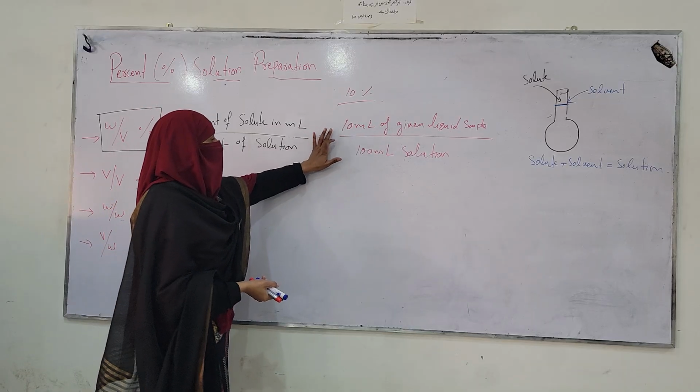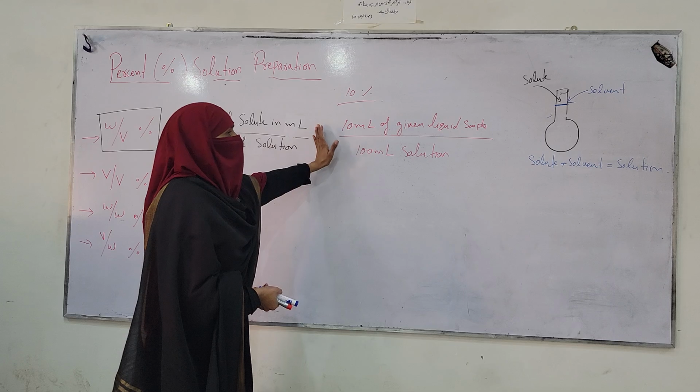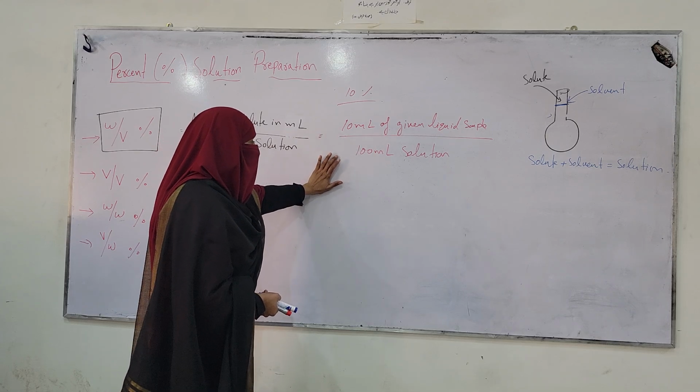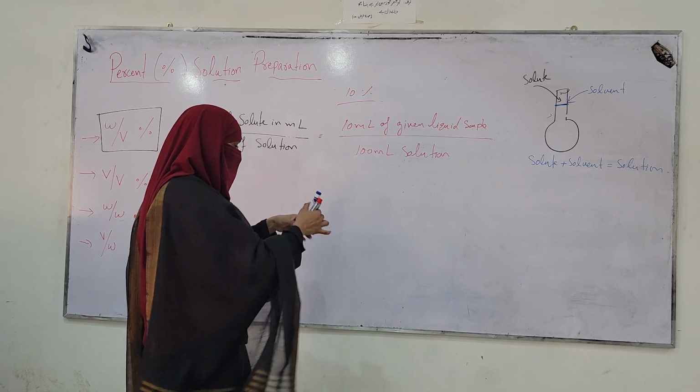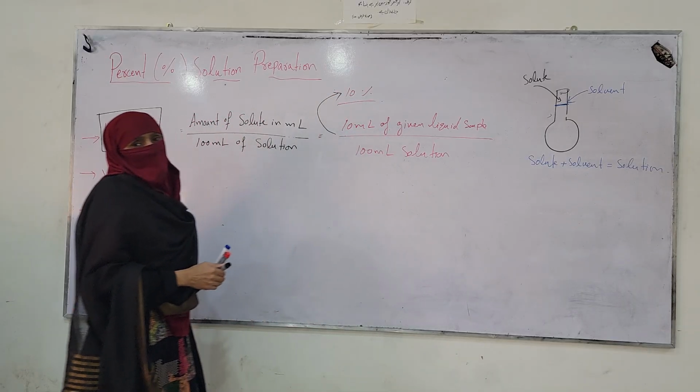That is, 10 ml of your given compound, which is a pure liquid compound, and the remaining 90 ml solvent is added, and the final volume will be 100 ml. It will give you the required 10% concentration.